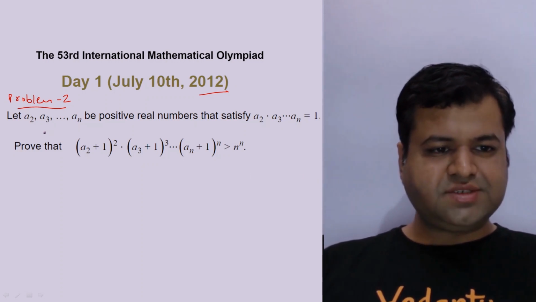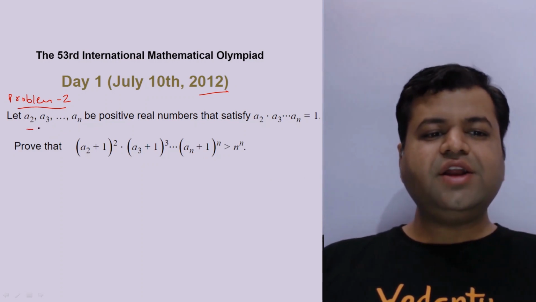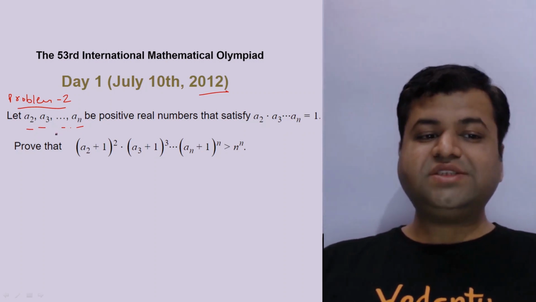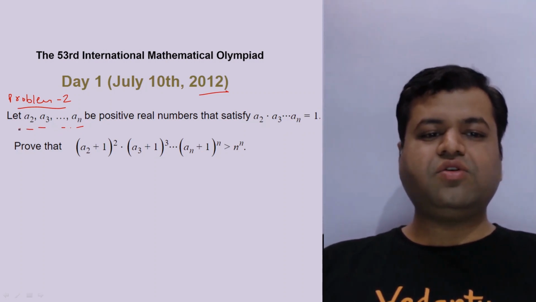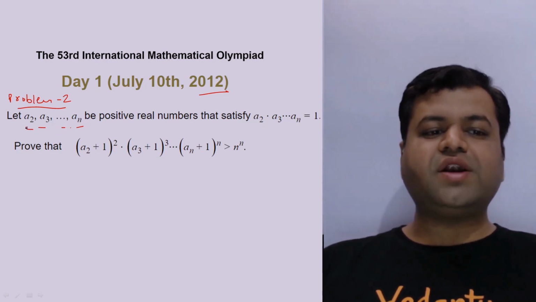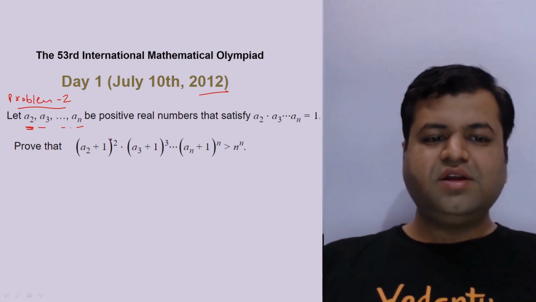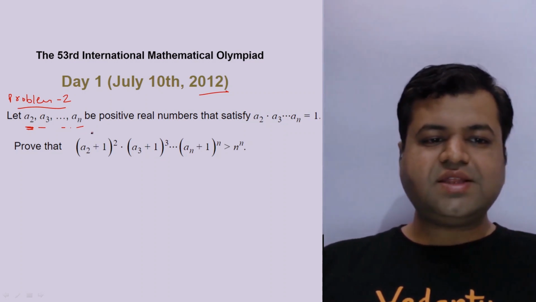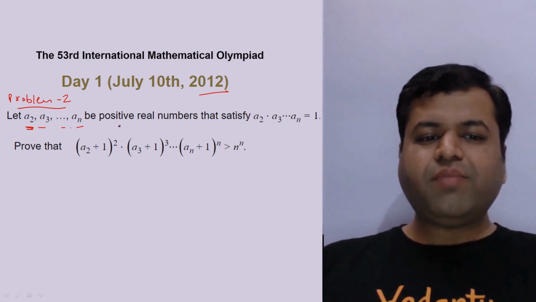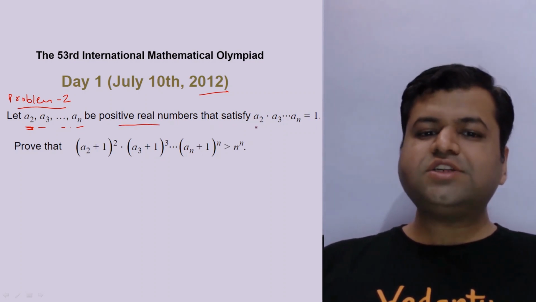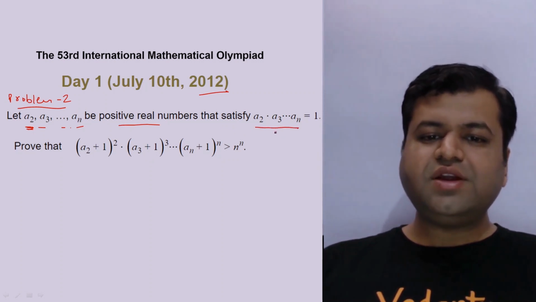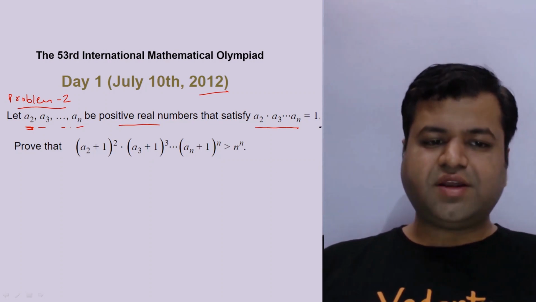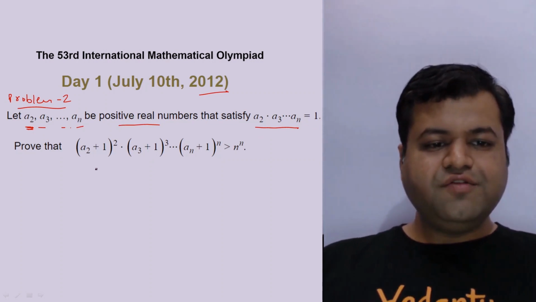So what does the question say? The question says that a2, a3 and so on an. Okay, you are not missing something here. There is no quantity like a1. The quantity is just starting from a2, right? So maybe this is creating some confusion. So a2, a3 and so on, an are positive real numbers which satisfy this condition: a2 into a3 into a4 and so on till an, that is, the product of all these numbers is 1. We need to prove this.